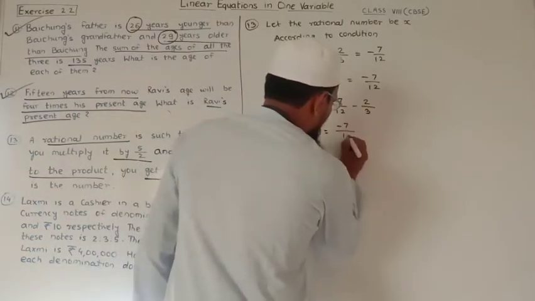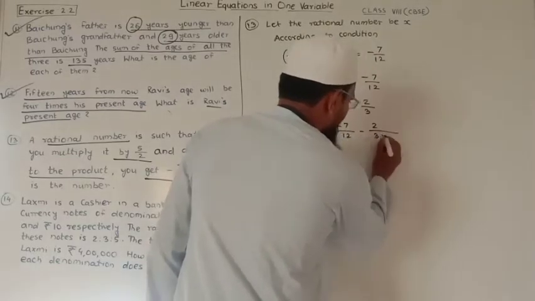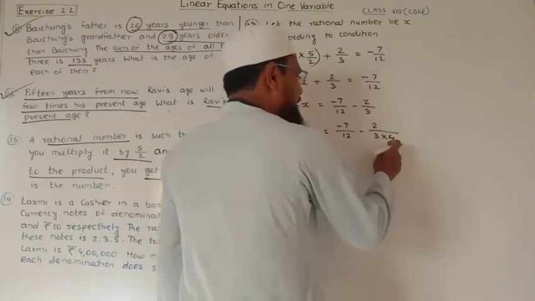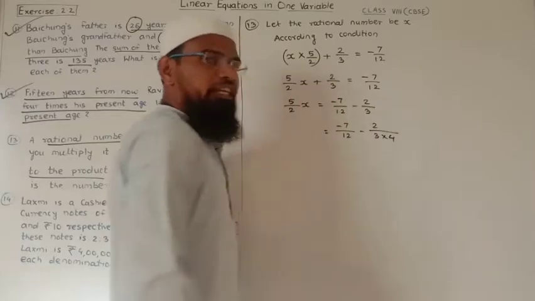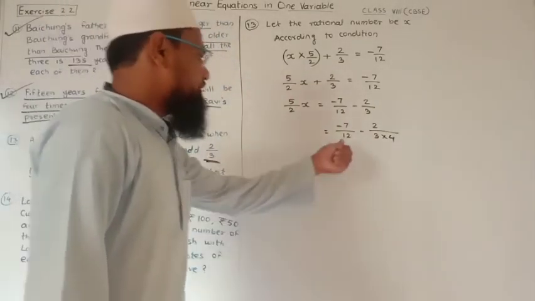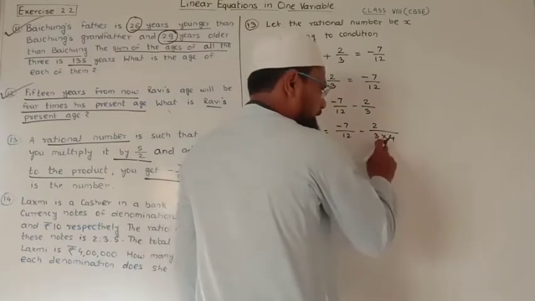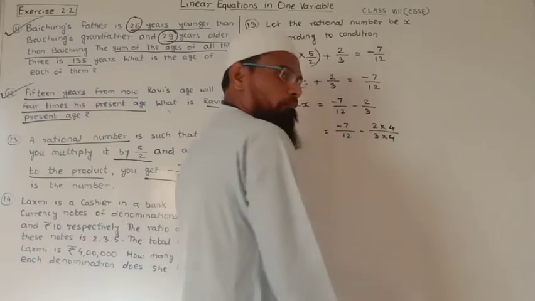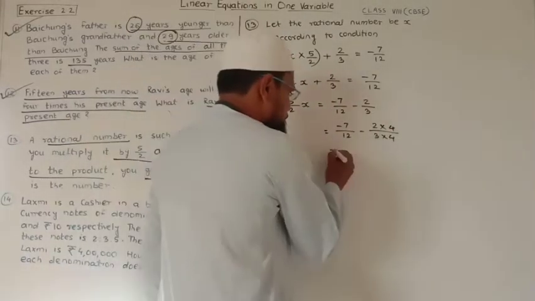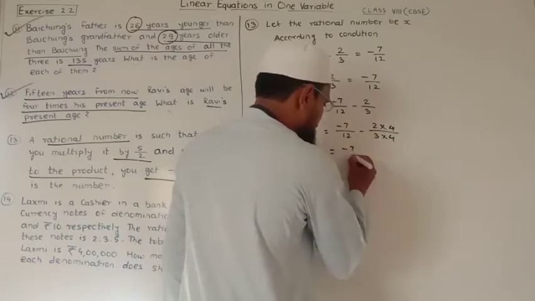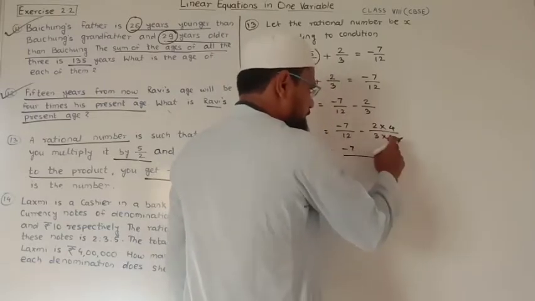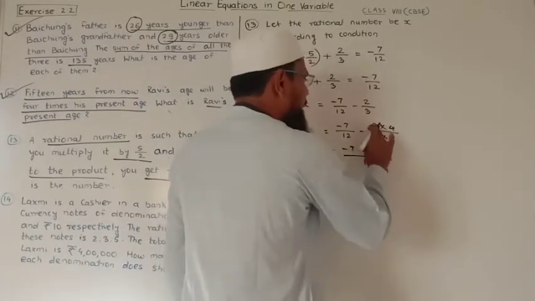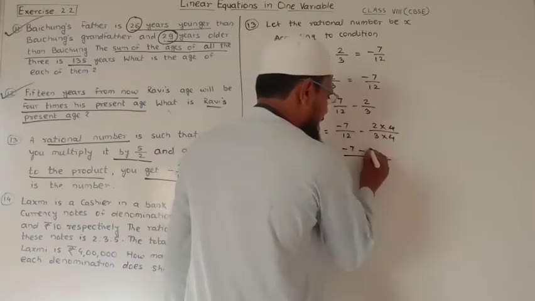So minus 7 upon 12 minus, here we multiply the 3 by 4 to get 12. If we multiply the denominator by 4, then the numerator is also multiplied by 4. So minus 7 as it is, and 2 fours are 8.